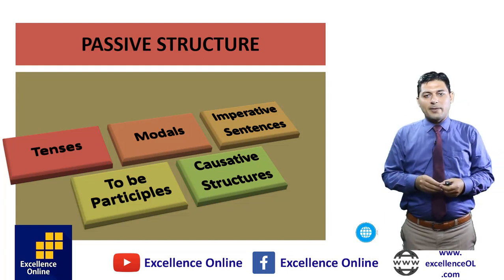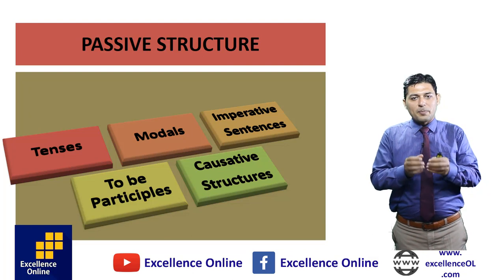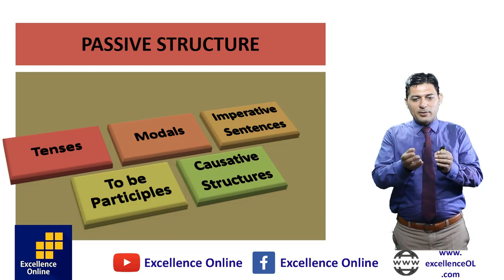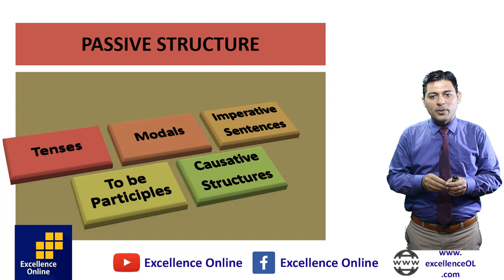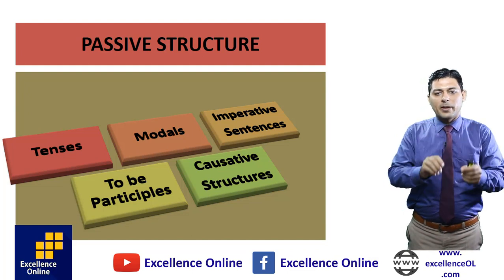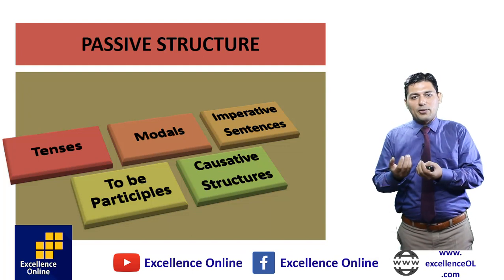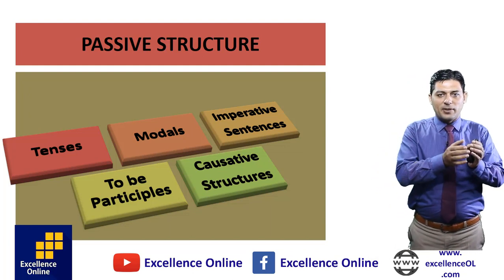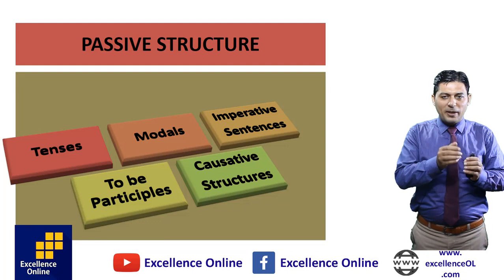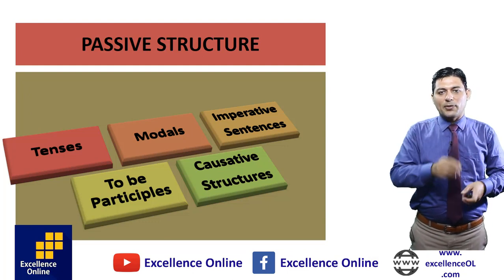Passive voice and active voice. Voices, or passive structures and active structures. We have 2 structures we will discuss. We have 5 different dimensions in which we convert active structures into passive structures. One of them is tenses. We have 12 tenses, but in passive we will convert into only 8 tenses.